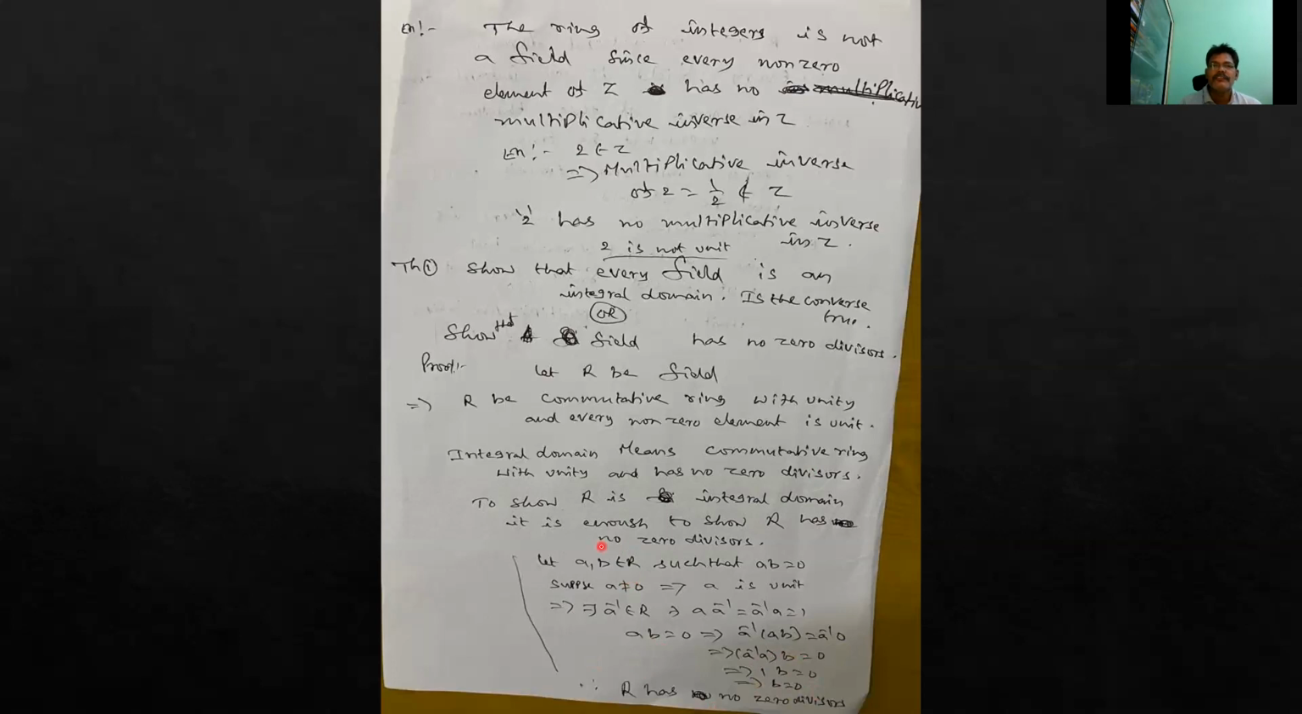So here, the field definition means a commutative ring with unity and every non-zero element is a unit. Integral domain means a commutative ring with unity and no zero divisors. So to show R is an integral domain, it is enough to show no zero divisors. We have to show that whenever ab equals 0 for a, b belonging to R, either a equals 0 or b equals 0. Suppose a is not equal to 0. By definition of a field, every non-zero element is a unit, and a unit has a multiplicative inverse. There exists a inverse such that a times a inverse equals 1. So ab equals 0 implies, applying a inverse, b equals 0. R has no zero divisors.